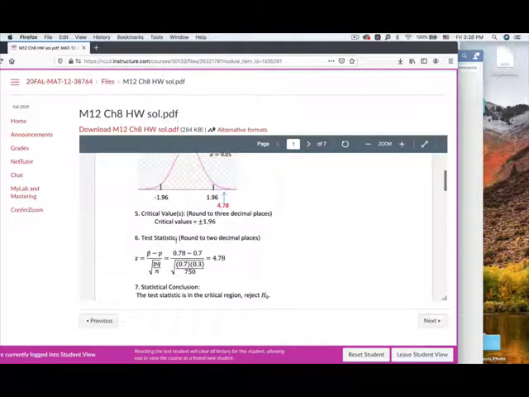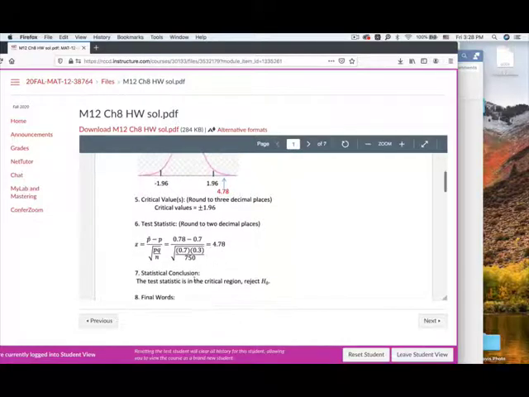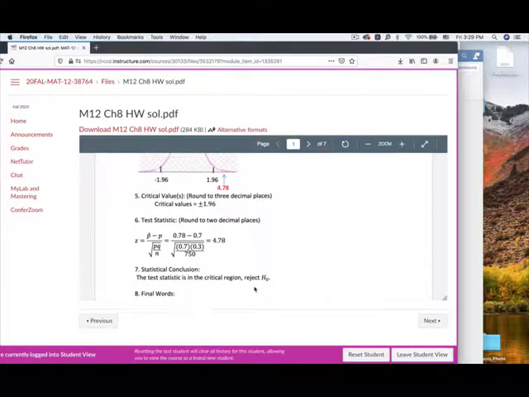And for the test statistic, I will specify to use the formula. If you skip the formula, you only get partial credit. Show me the formula and your final answer. When you draw the conclusion, you have to state the reason. You can't just put reject or fail to reject. If you're using the critical value method, state that the test statistic is in the critical region or is not in the critical region, then reject or fail to reject.